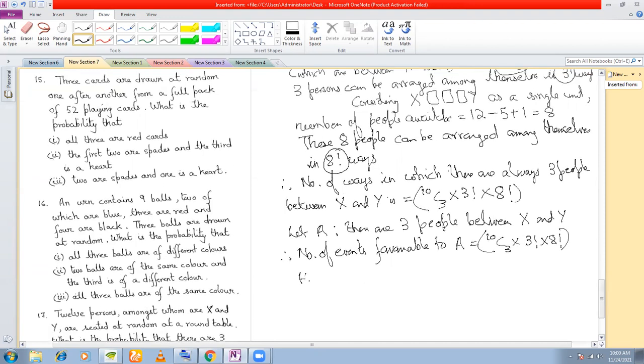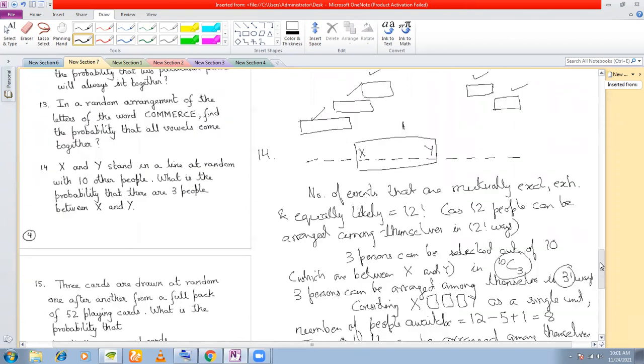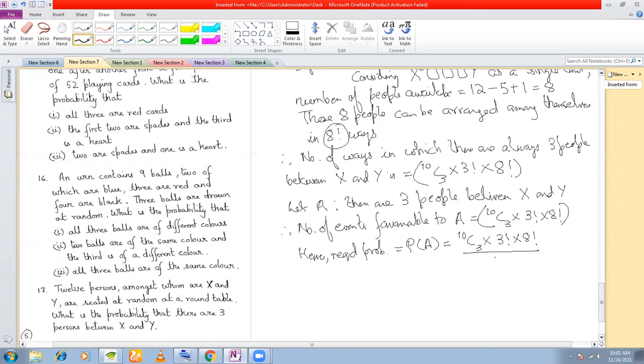Hence the required probability is P(A), which is equal to 10C3 into factorial 3 into factorial 8, and the number of events that were mutually exclusive, exhaustive, and equally likely is factorial 12. So this comes to 4 by 11. Okay.